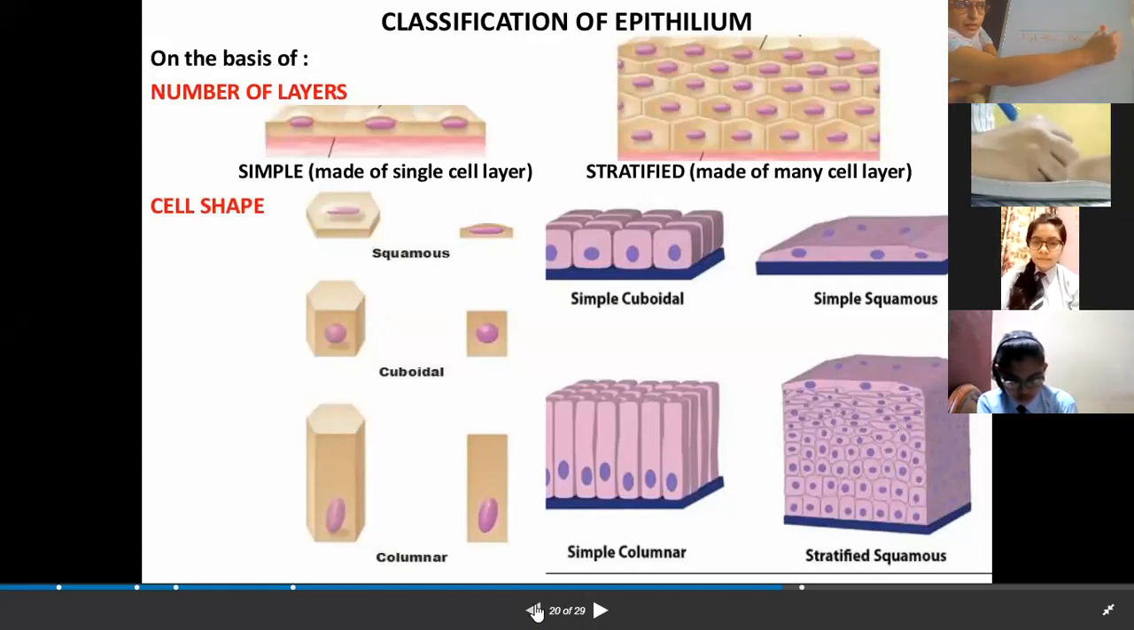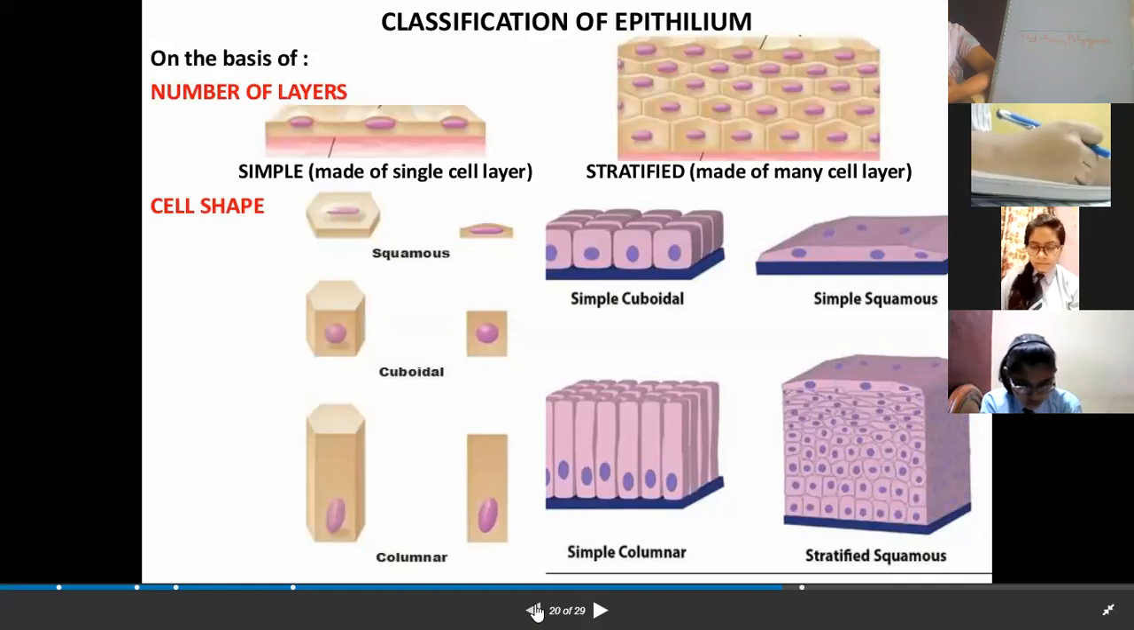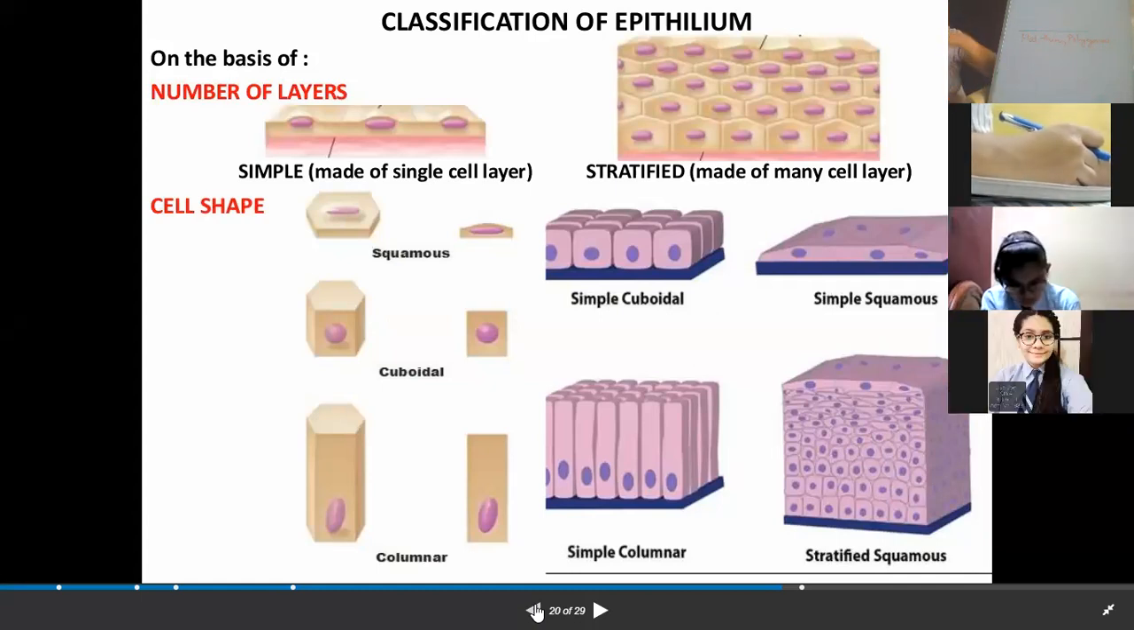What do you mean by polygonal? What is a polygon? You all must be aware of it from maths. What is a polygon?